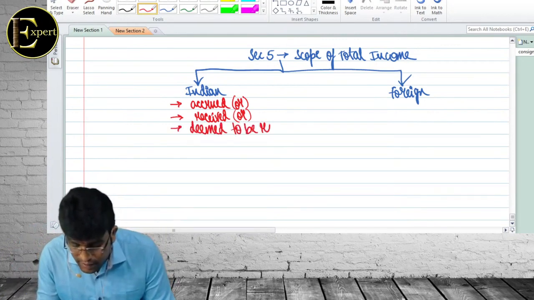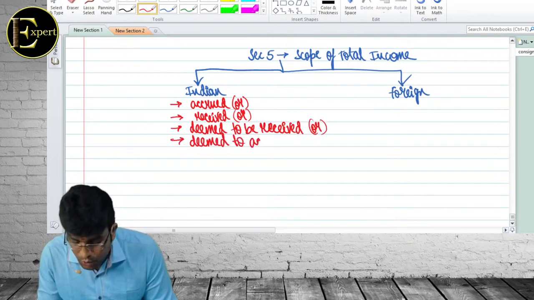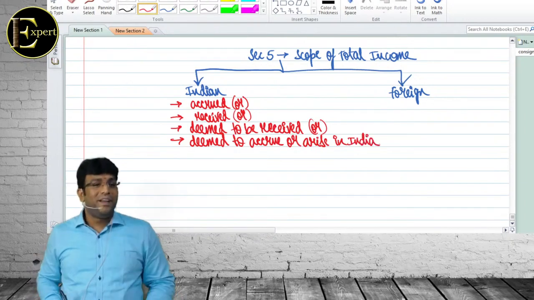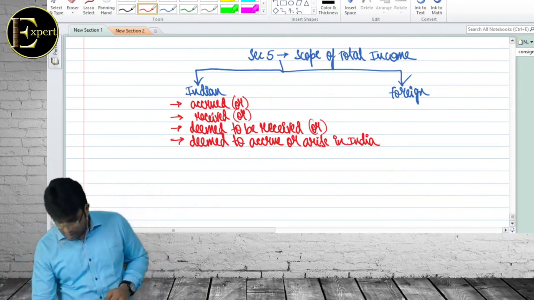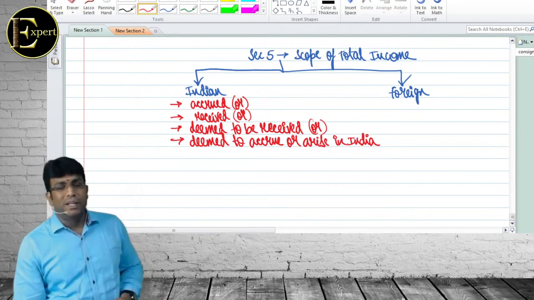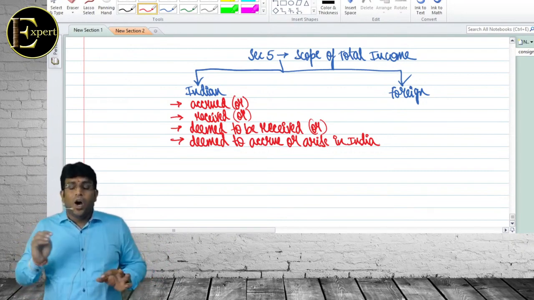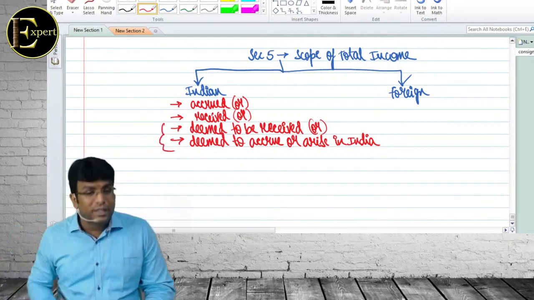Deemed to be received. Next one word. Deemed to be received or deemed to accrue or arise in India. Such a brilliant word. Can you please repeat along with me? Come on. When do you call income as Indian income? Income which is accrued or received or deemed to be received or deemed to accrue or arise in India. And these 2 words we will talk very much in detail.